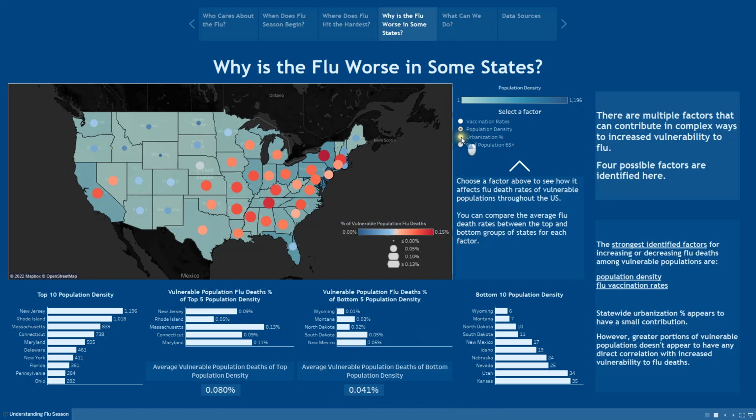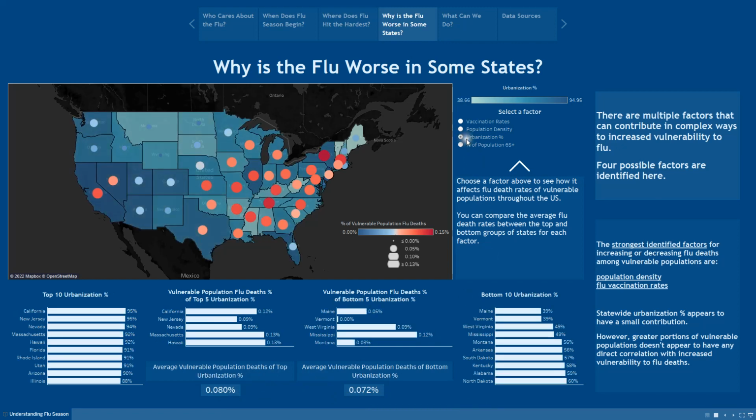Let's take a look at urbanization percentage. Here, the differences aren't as big. We go from 95% to 88 in the top 10, 39 to 60 in the bottom 10. So there's not that many states with low urbanization percentages. And the difference in their likelihood of death is 0.072 and 0.080. Not a big difference.